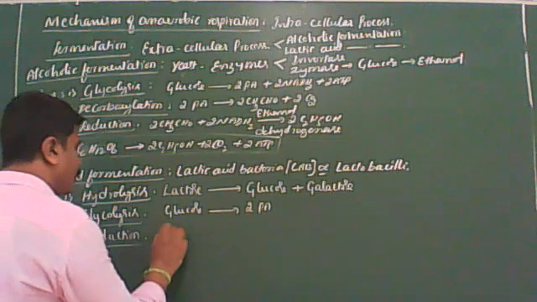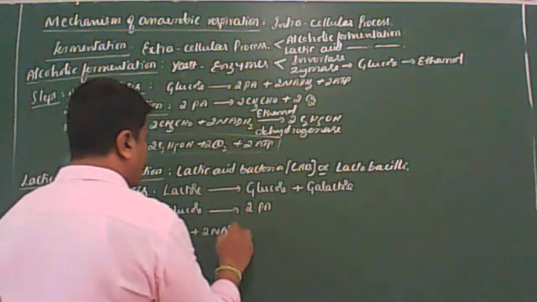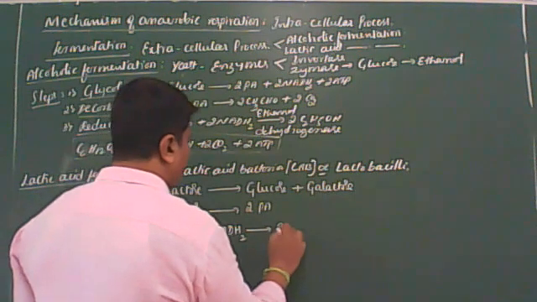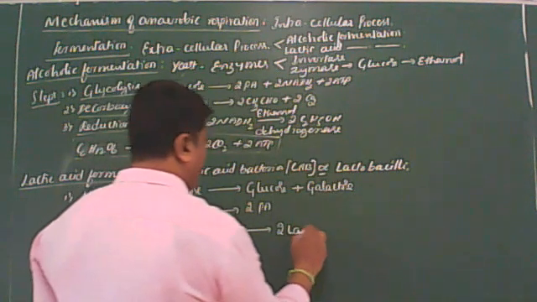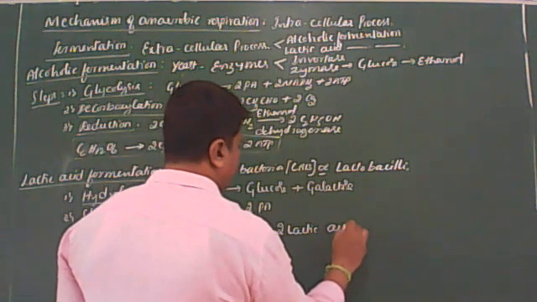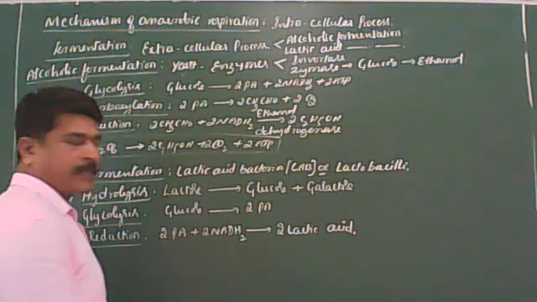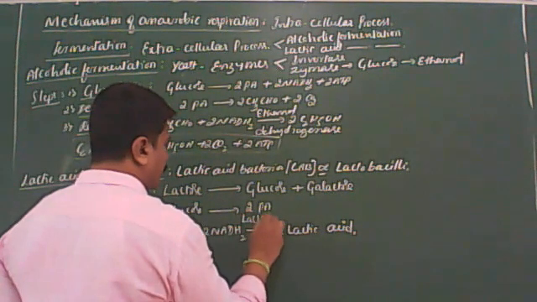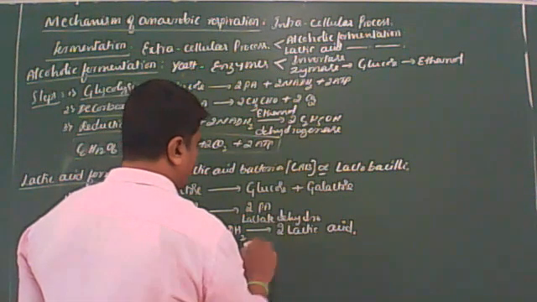Here the two molecules of pyruvic acid are reduced to two molecules of lactic acid without liberation of carbon dioxide, in the presence of the lactate dehydrogenase enzyme.